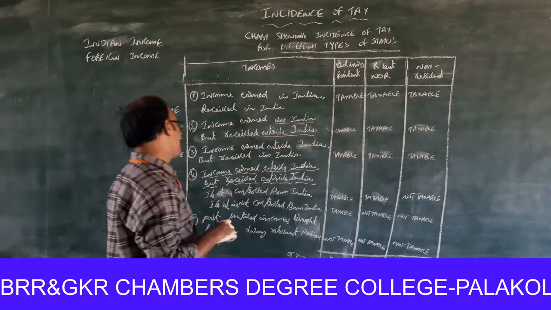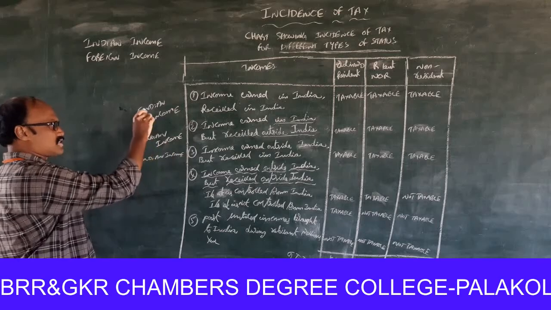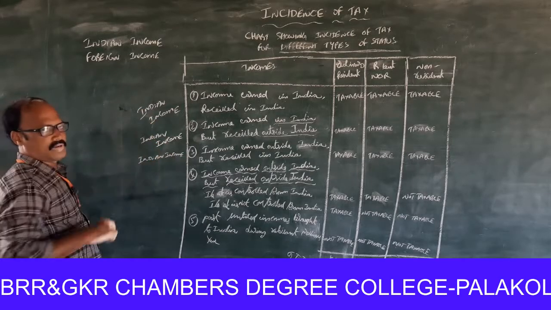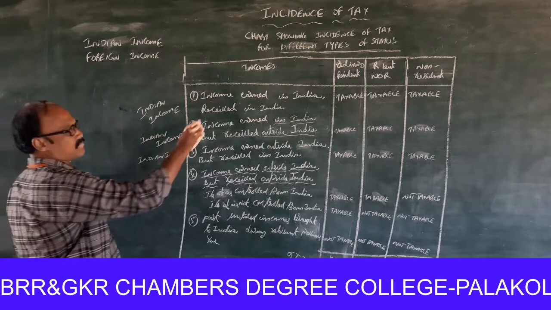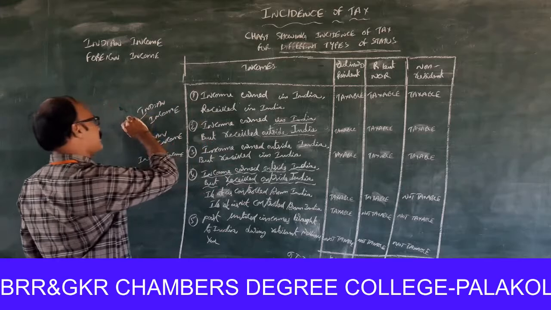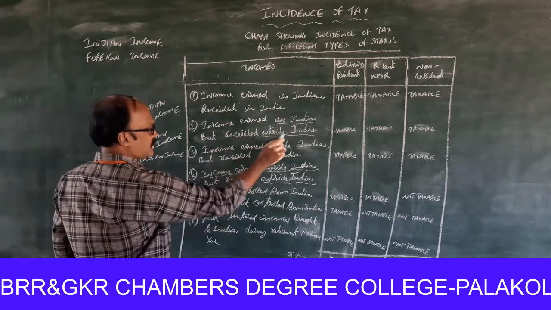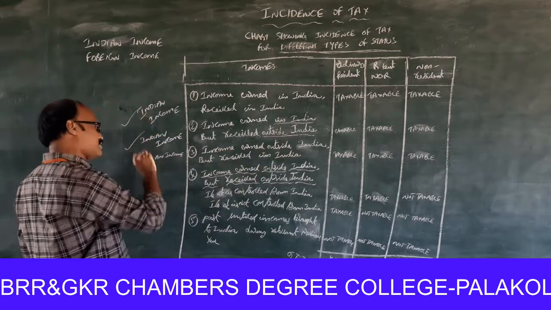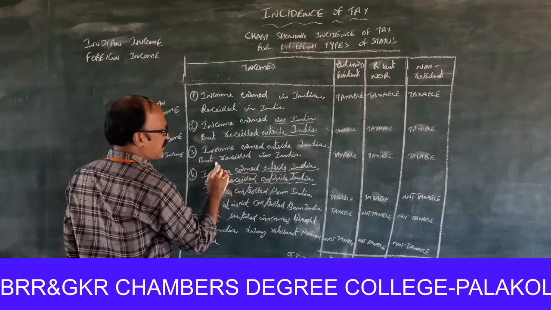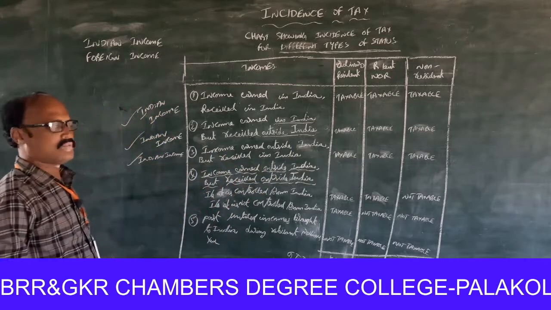Then what is the meaning of that? Look at this, this is called Indian income. Income earned in India and received in India is Indian income. Income earned in India but received outside India is treated as Indian income. Income earned outside India but received in India is also treated as an Indian income.